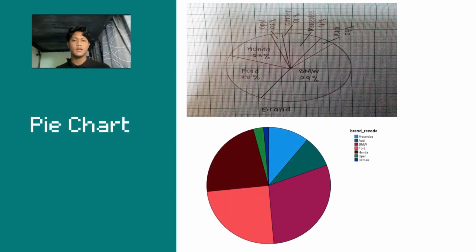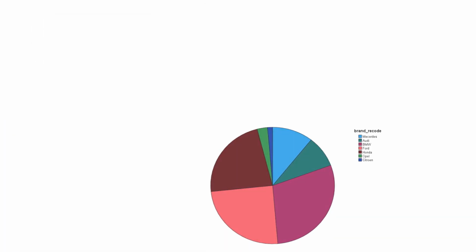Next, pie chart. A pie chart is a circle that is divided into sectors that represent categories. The area of each sector is proportional to the frequency of each category. To draw a pie chart to represent the brand, qualitative variable data. From the pie chart, in both results, SPSS and manual, we can see that the BMW brand has the highest relative frequency of 29%, while the Citroen brand has the lowest relative frequency of 1%.